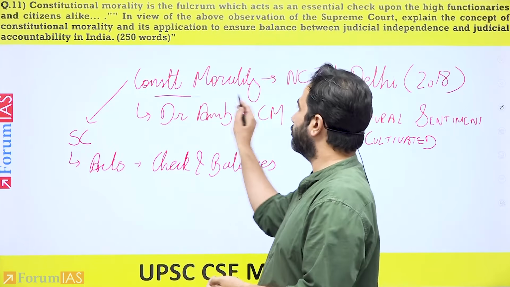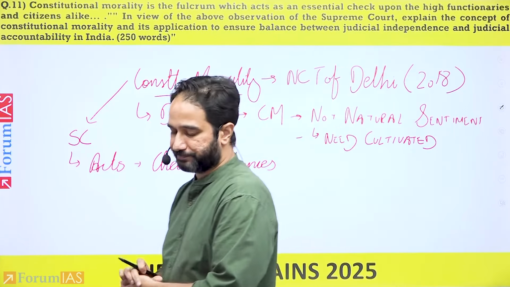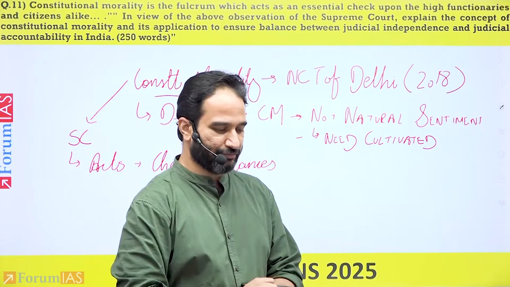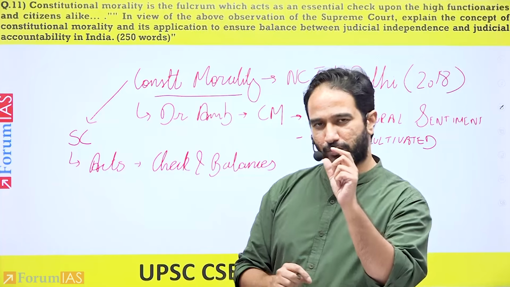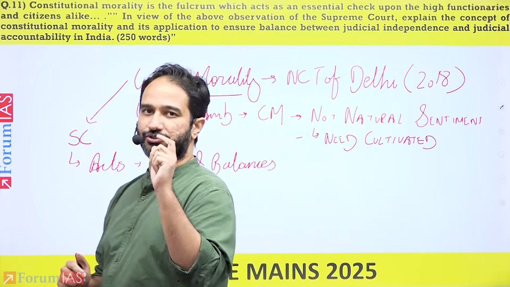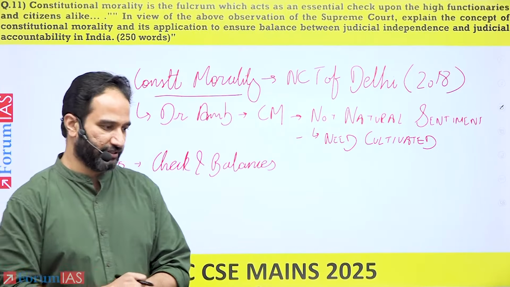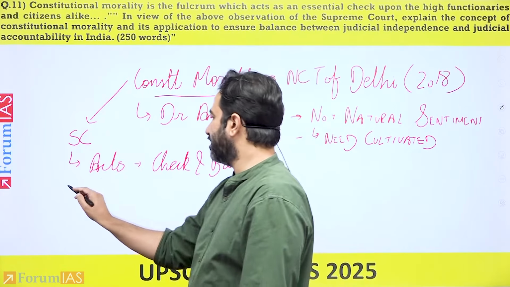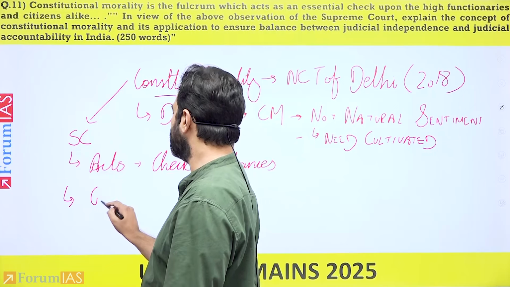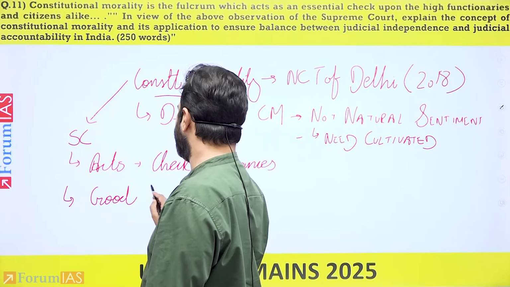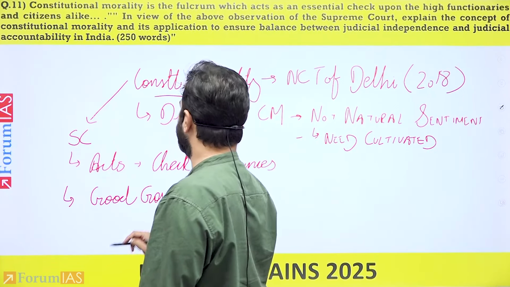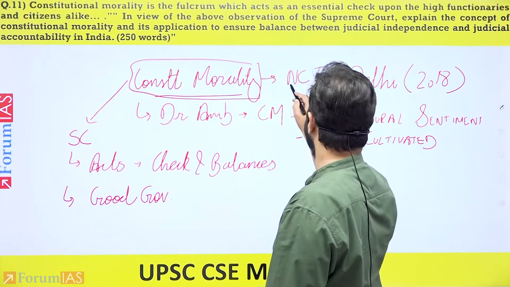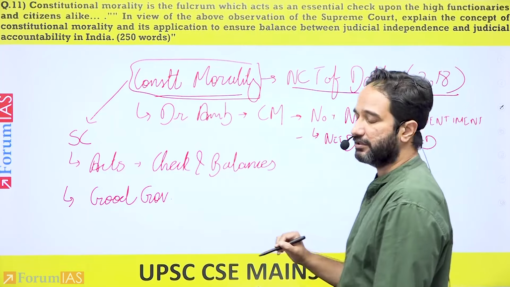You prevent this through constitutional morality. What I've just said in relation to the Manoj Narula case, I'm paraphrasing, but it's a small line that you can sometimes write in the conclusion or the introduction itself. Apart from this, the Supreme Court has also said that it ensures good governance. So you have a very small paragraph in which you have explained what is constitutional morality. You've explained that this particular statement has been taken from this case.